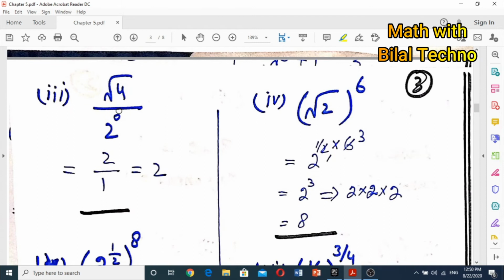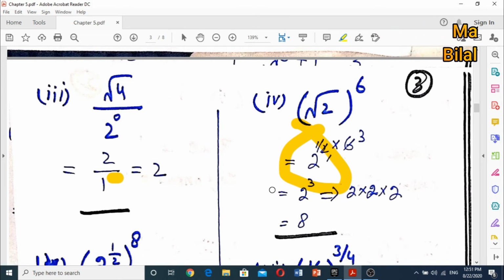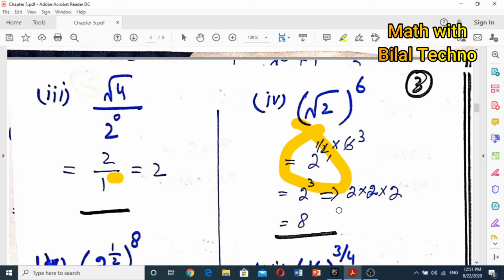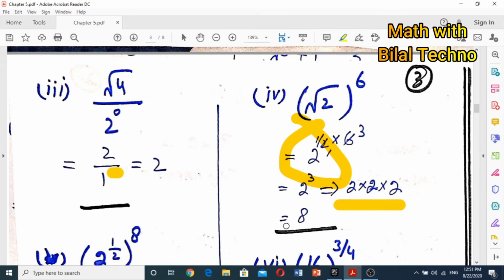The third part is square root of 4 divided by 2 raised to power 0. So 2 raised to power 0 is equal to 1 and square root of 4 is equal to 2. So the answer will be 2. The fourth part is square root of 2 raised to power 6. I have already told that square root is also written in the form of power 1 by 2, and multiply by this power 6. So 2 raised to power 3, which is equal to 2 into 2 into 2, which is equal to 8.